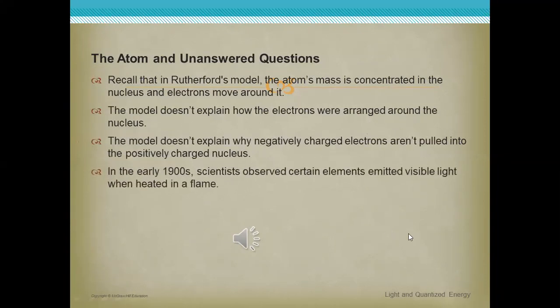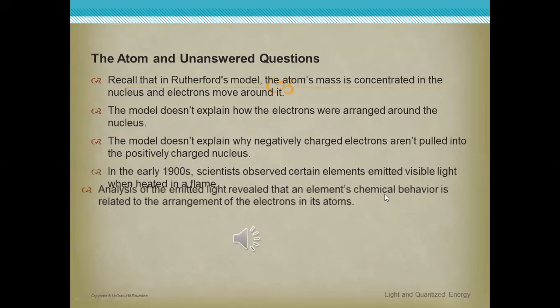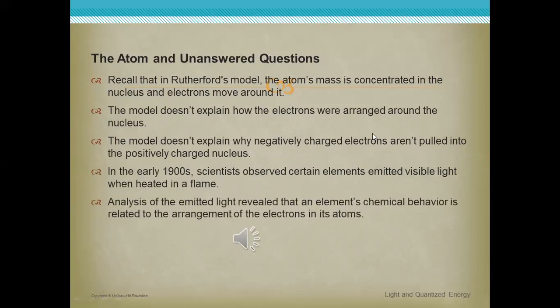Also, in the early 1900s, scientists observed certain elements emitted visible light when heated in a flame. An analysis of the emitted light revealed that an element's chemical behavior is related to the arrangement of the electrons in its atoms.